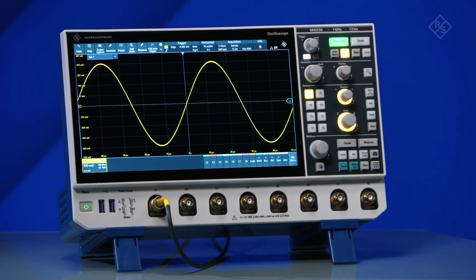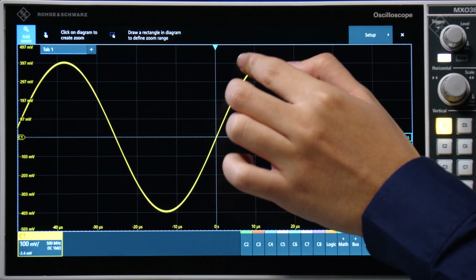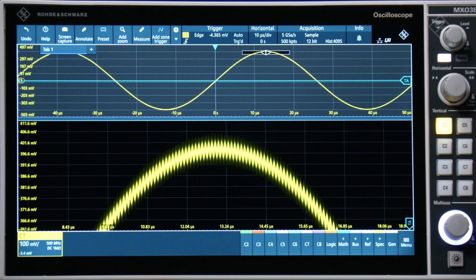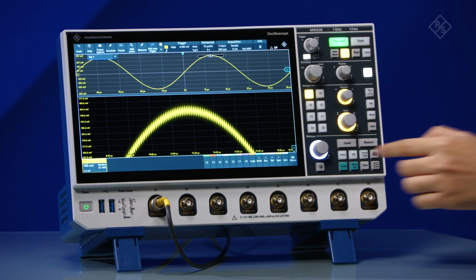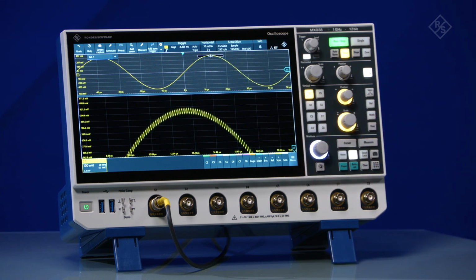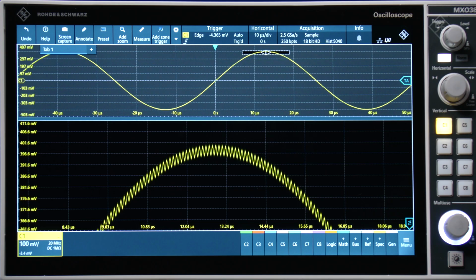Here, we have a relatively clean signal, but when zoomed in, you can see that there is some modulation, but by turning on HD mode, you can easily see the AM modulation.